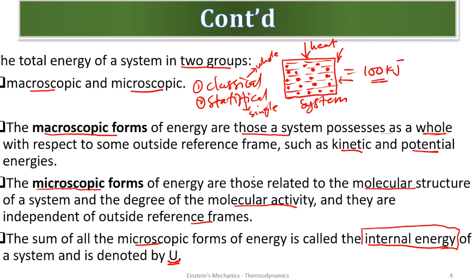So we are going to be using E and U. Now we know that E is the total energy, and we know that capital U is the internal energy. So what we are trying to say here is that the microscopic form of energy is the energy possessed by each molecule. And what this statement is saying is that when we add all these small molecules, the energy they possess, it's called the internal energy. And it's true.